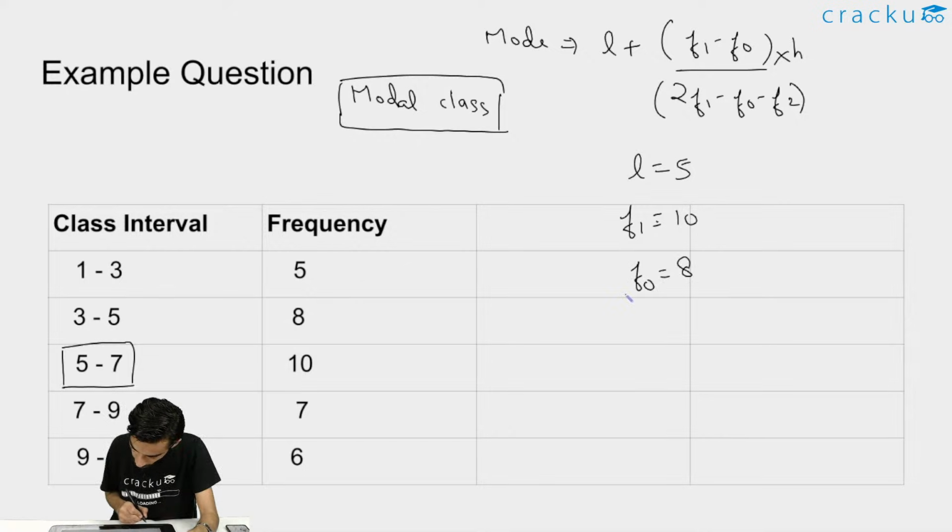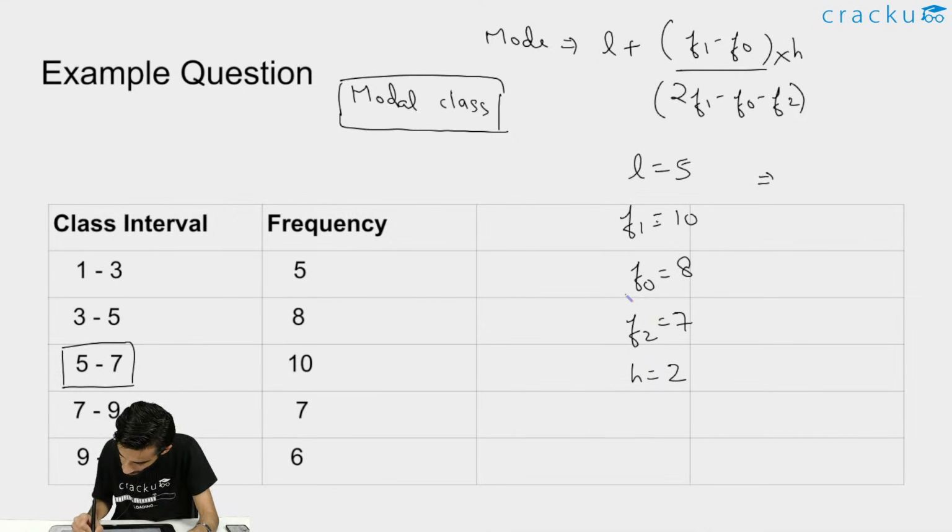Now the value of F2, that is the frequency of the class that is just below the modal class, which is 7. The frequency is 7, so the value of F2 is 7. And of course the value of H we can calculate by subtracting the lower limit from the upper limit of any class, that is 3 minus 1, that is equal to 2. Again we can just plug in the values.